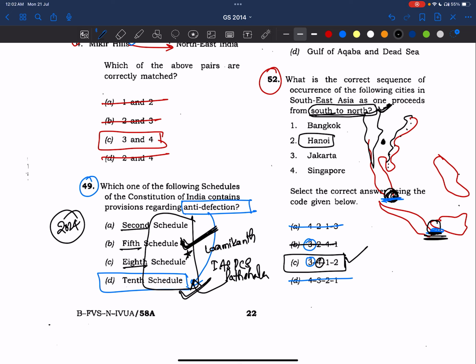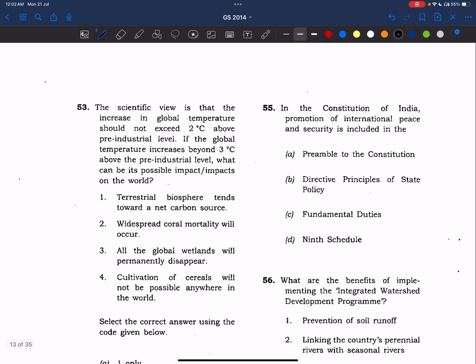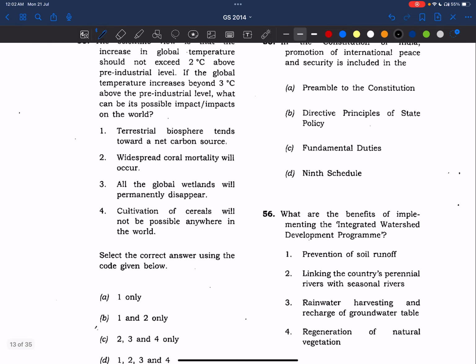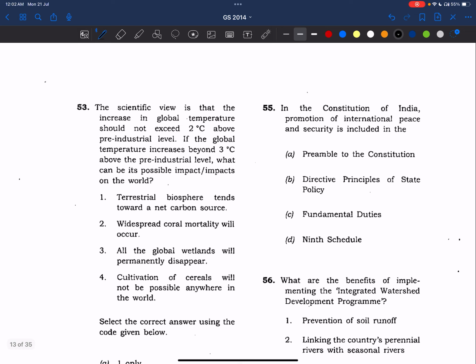I lost this exam mainly because of my fear. I've written many exams and qualified many exams, but I didn't qualify UPSC because I feared UPSC very much. So don't get scared by seeing this type of questions. You just leave them. There are many questions which you can solve correctly. Even if you attempt 60 to 70 questions and get 50 to 55 correct, we'll definitely cross the cutoff. Now, coming to 53rd question.